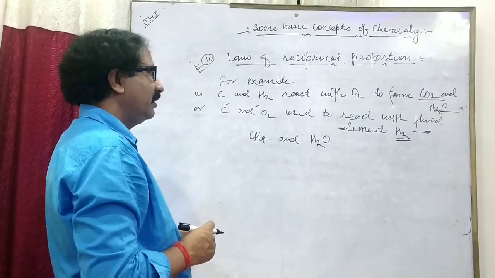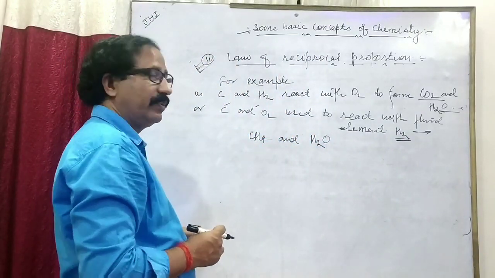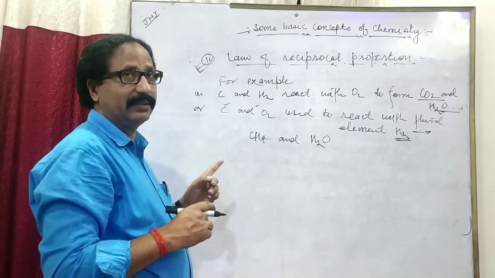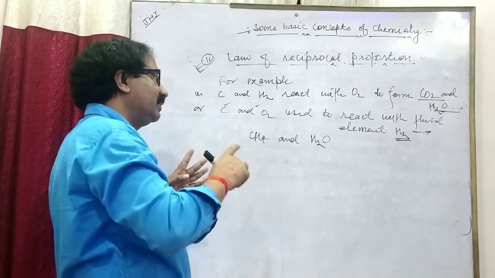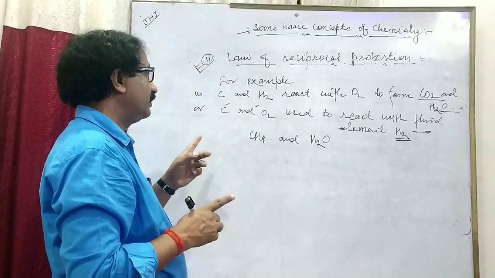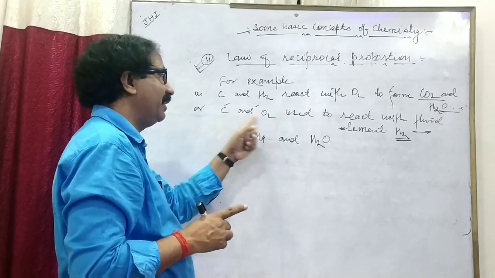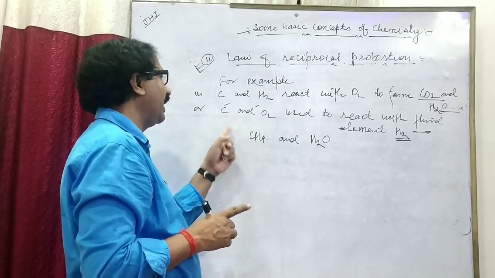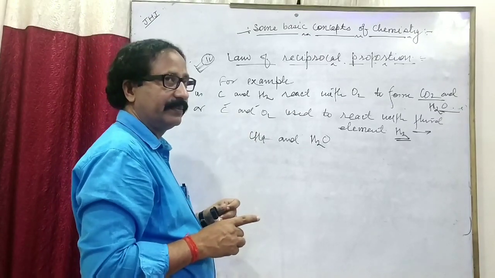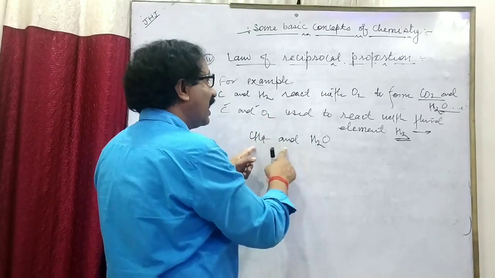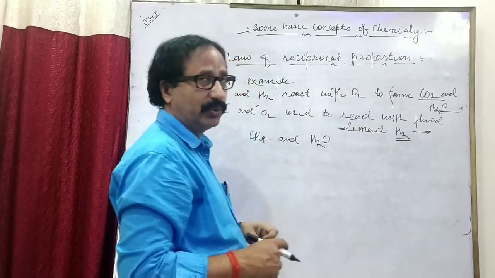Then first of all, you have to calculate the ratio of mass of these elements, carbon and oxygen, with a fixed mass of the third element, which is hydrogen.